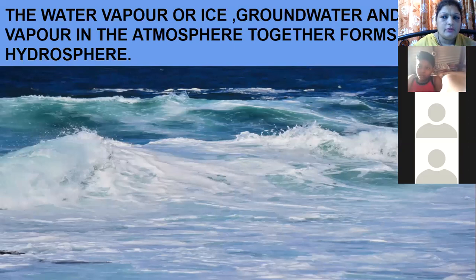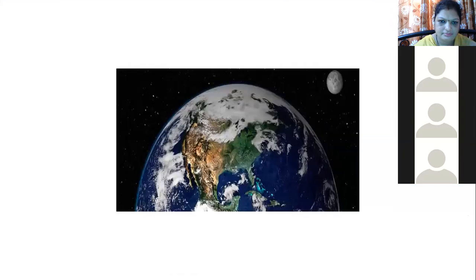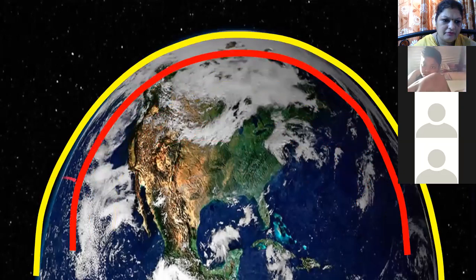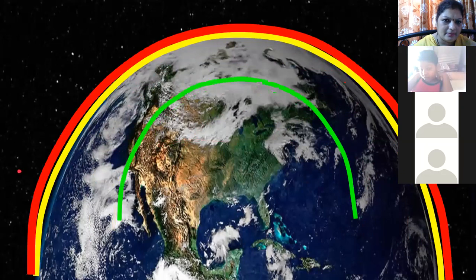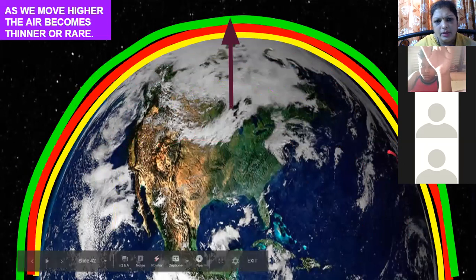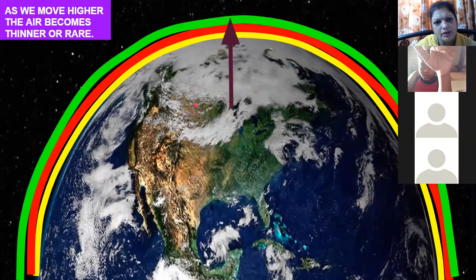Let's go ahead with the next layer, that is atmosphere. The layer of air means atmosphere. This is the layer of air. Different layers of air. So this is our earth surface. We are living over here on the earth. But when you go away from the earth, when you move higher, these are the different layers of the air that I have shown.